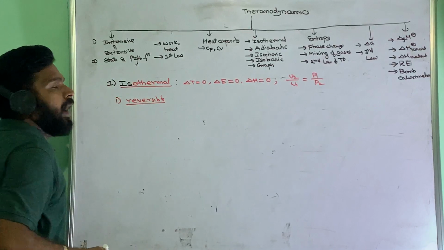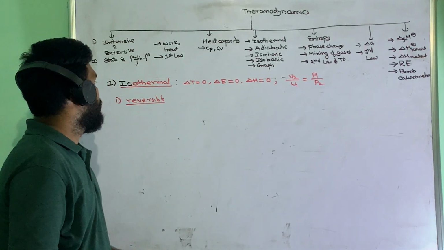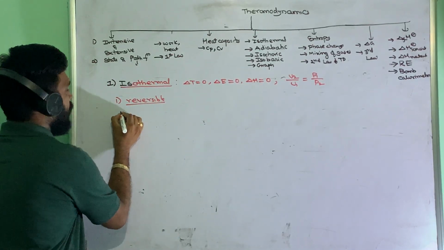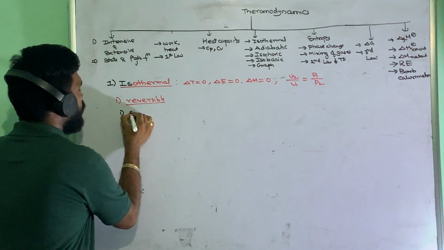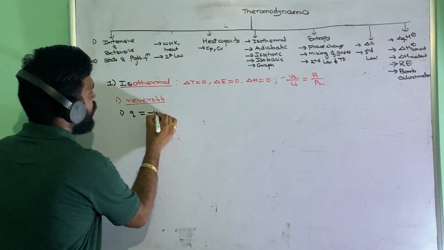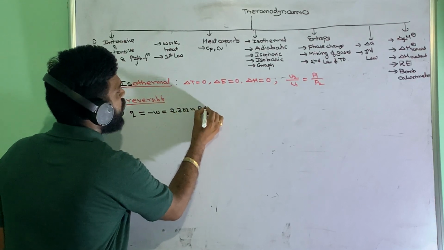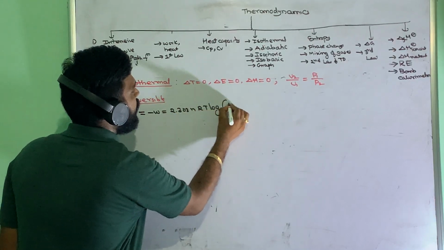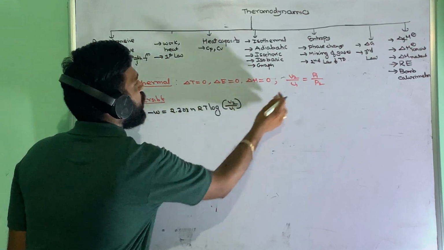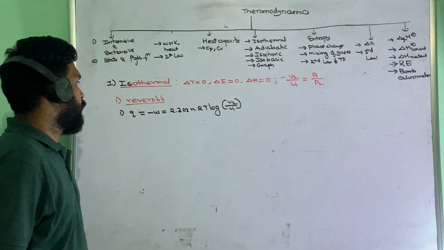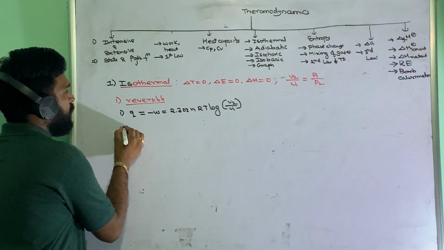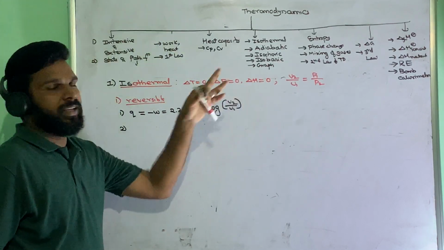Which reversible? Isothermal reversible process. In this case, what are the first formulas we have? We already know for an isothermal process Q is equal to minus W, that is equal to 2.303 nRT log V2 by V1 or P1 by P2. So that is the first expression. And we already know delta E, delta H equal to 0.